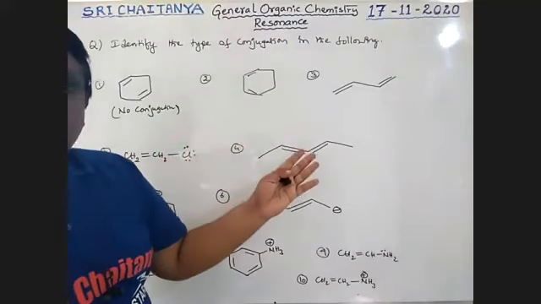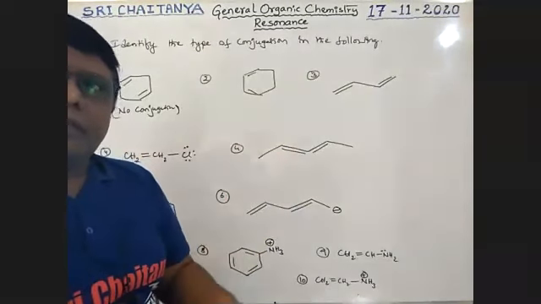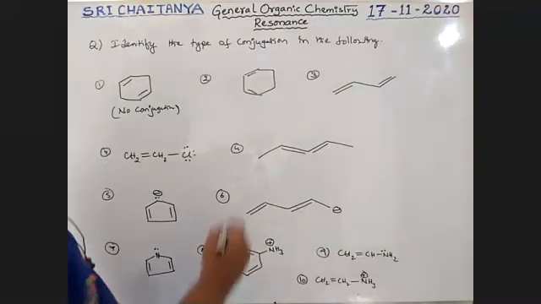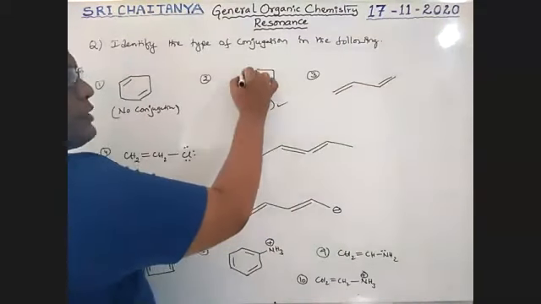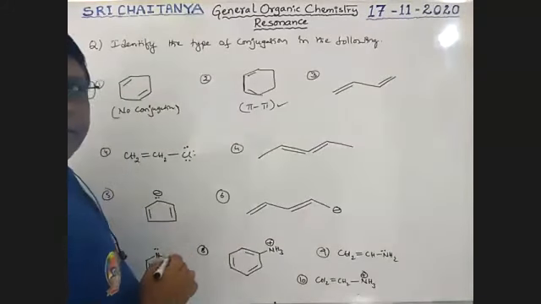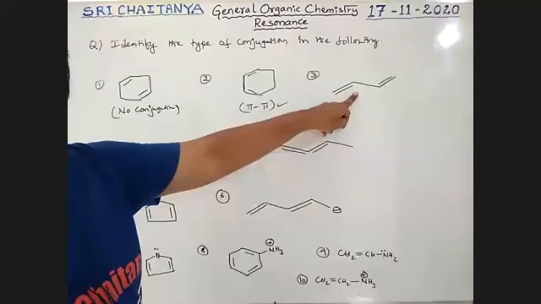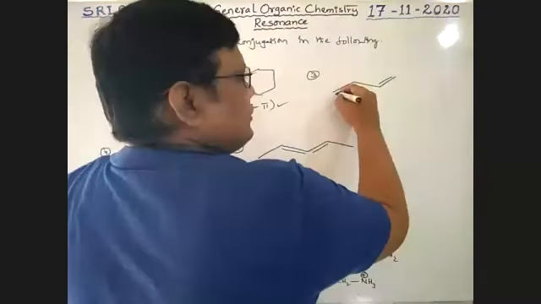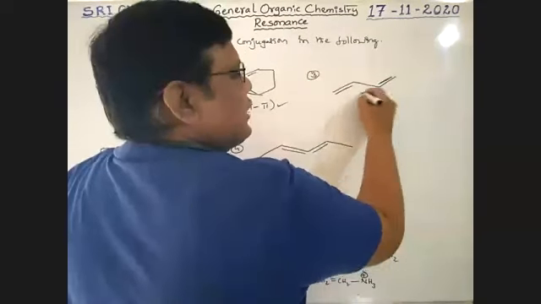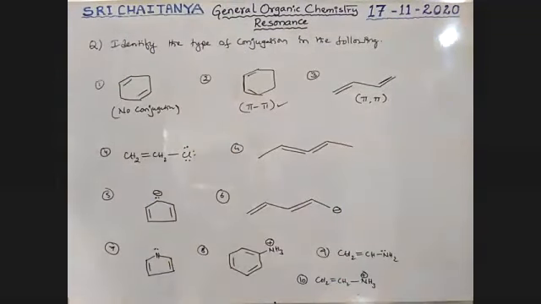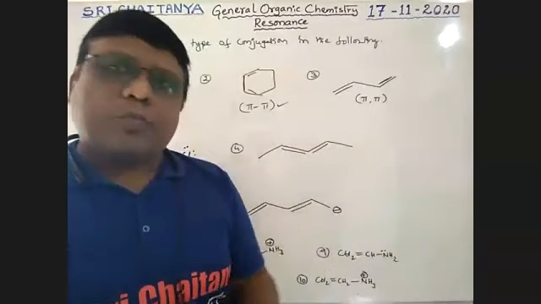Now, what type of conjugation? Is this sigma sigma? Sorry, pi pi or pi lone pair or pi cation or something else? Yes, here pi pi conjugation is possible. These two pi bonds are separated by only one sigma bond. Pi pi conjugation is there. So whenever conjugation is present, resonance is possible, boys.